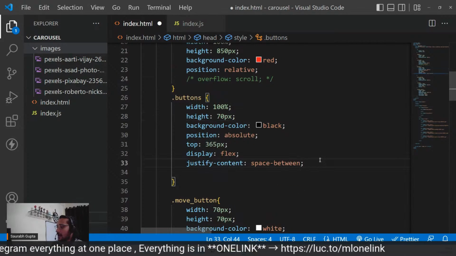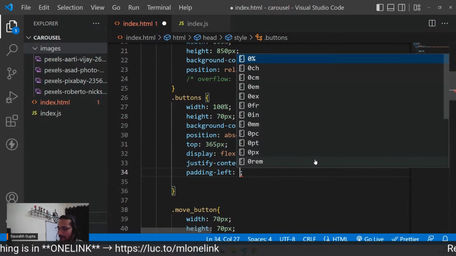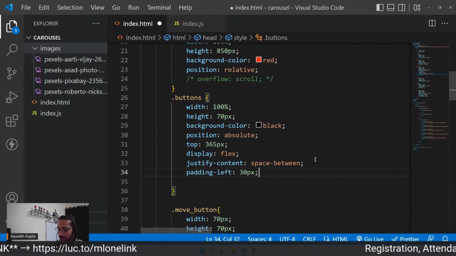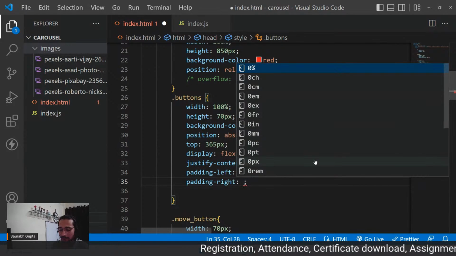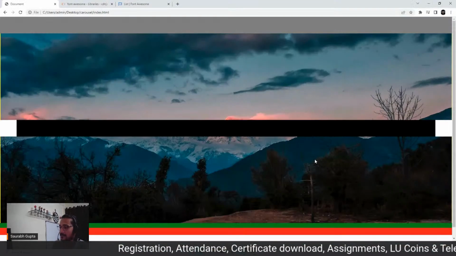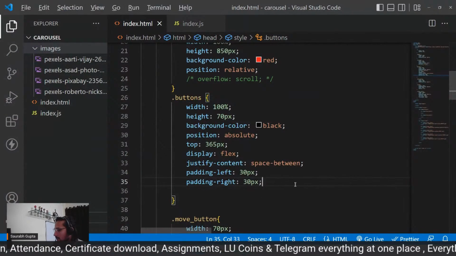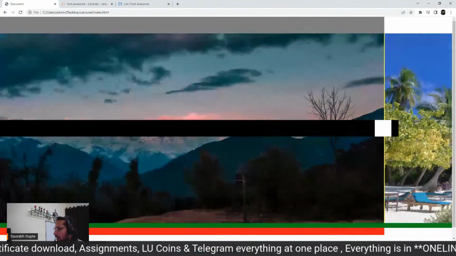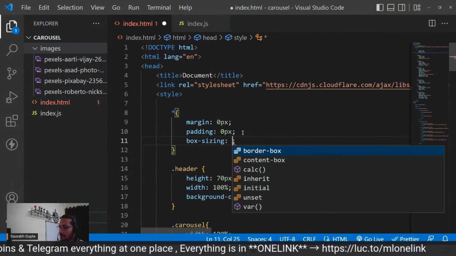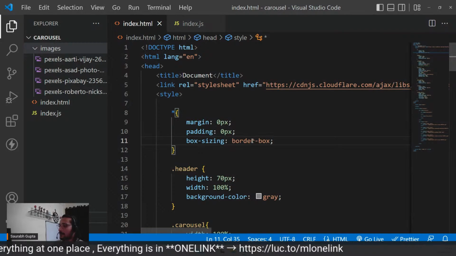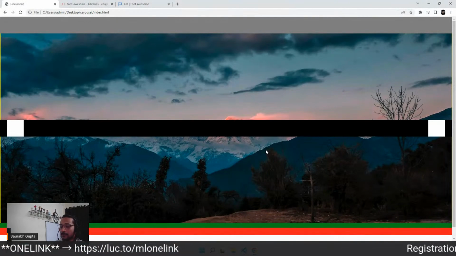Okay. Now I also want to give a little padding from left and right. So padding left of 30 pixels, padding right of 30 pixels. So 30 pixel padding from both sides. Oh, so sorry, I didn't give box sizing, right? Box sizing, border-box, so that padding is considered as part of the width. That's it. There we go.